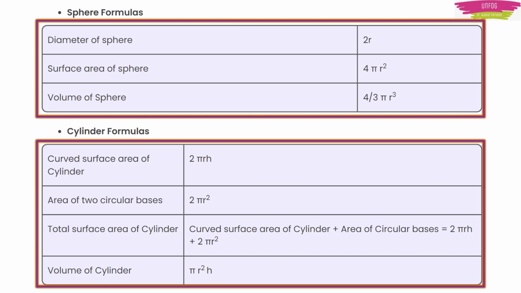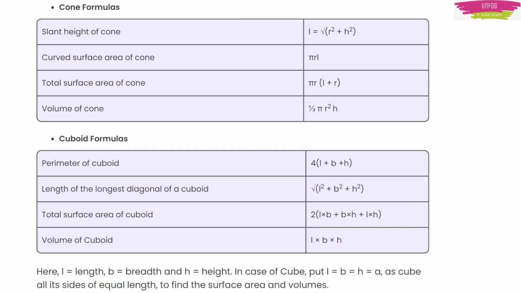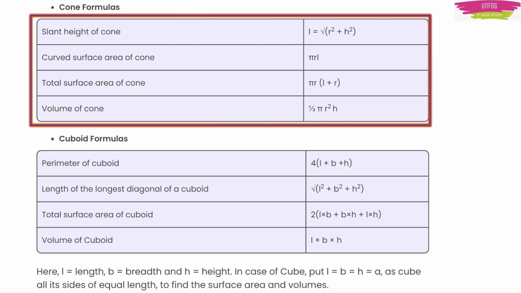Of course, h is the height of the cylinder. Then you have formulae based on cone. Here you have the slant height, which is equal to square root of r² plus h². Curved surface area will be πrl. Total surface area will be πr(l plus r), and volume of cone will be 1/3 πr²h.